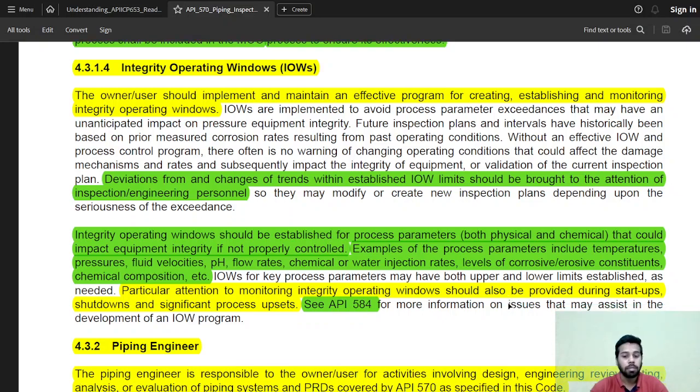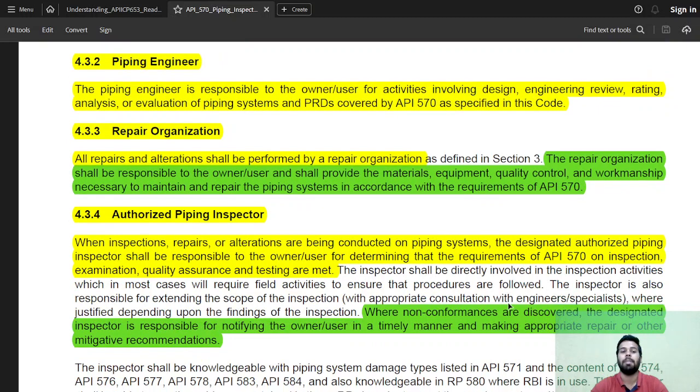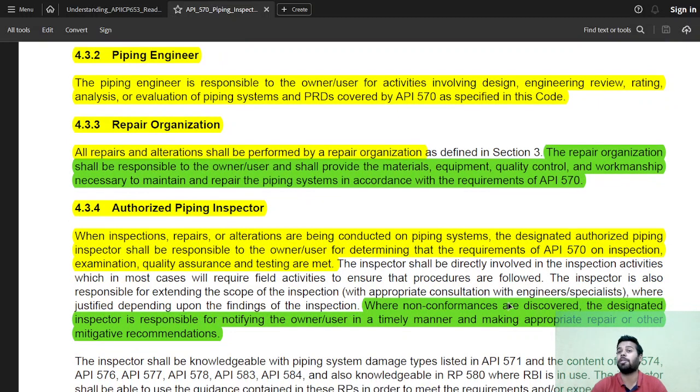Okay. Next is piping engineer. A piping engineer is different from the piping inspector. An inspector is just an inspector who will inspect the part as per the requirements of API 570. The engineer might be an owner or user organization's engineer who is going to be involved in the design, engineering review, rating, analysis and evaluation of the piping systems, as well as the pressure relieving devices as covered by API 570 within this code.